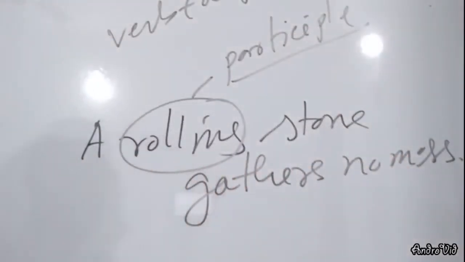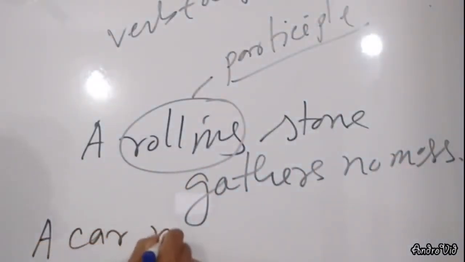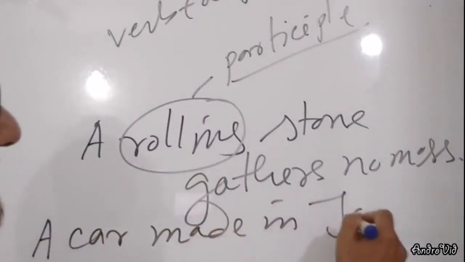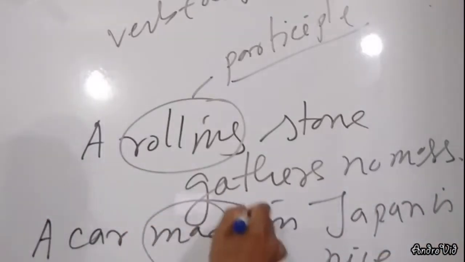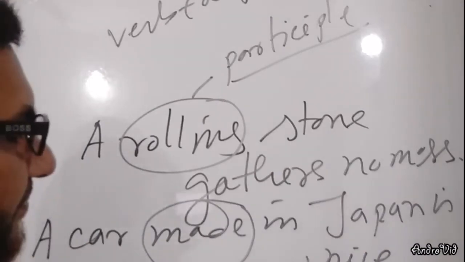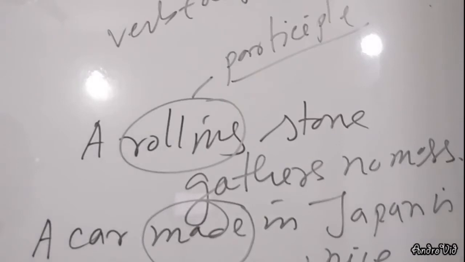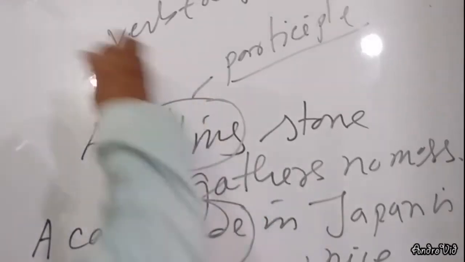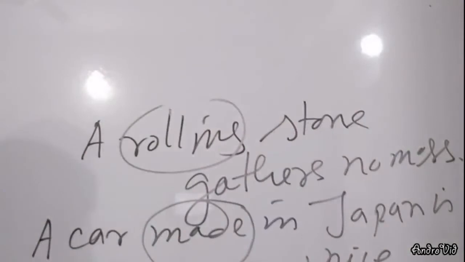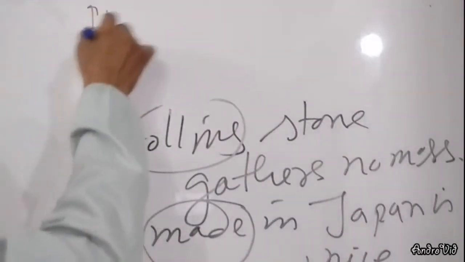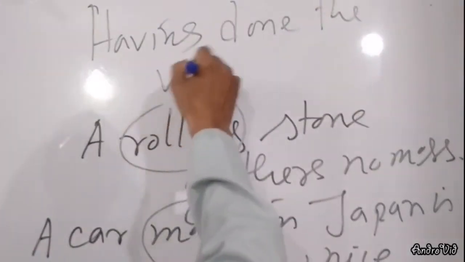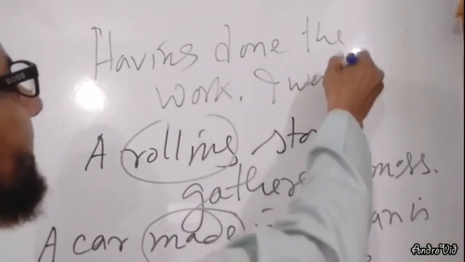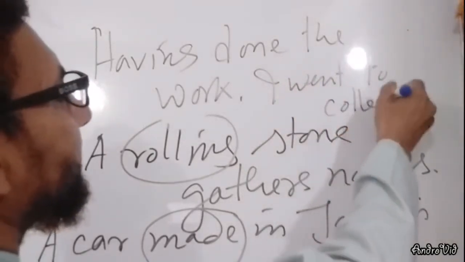I want to make it clear what is present participle, what is past participle, what is perfect participle. Look at the sentence. A car made in Japan is nice. Here made is used as past participle. Clear? Another sentence: having done the work, I went to college.